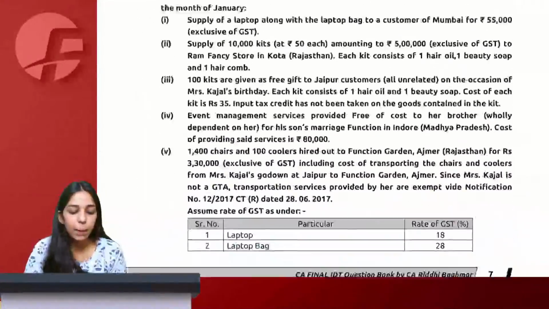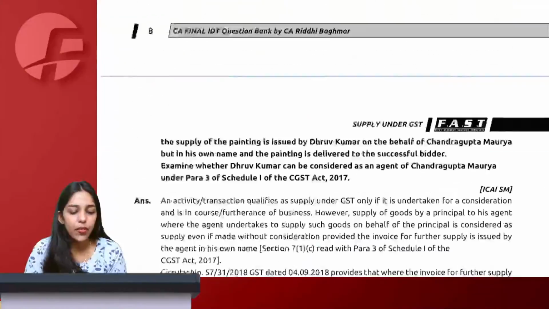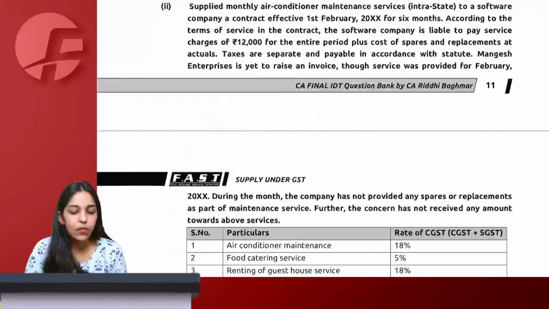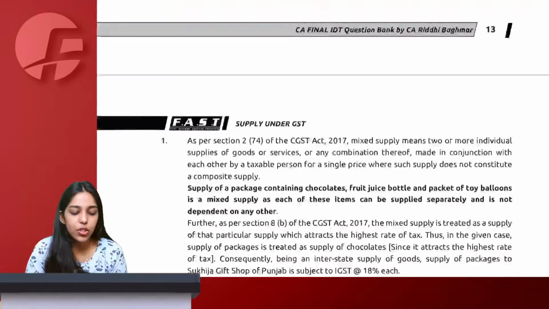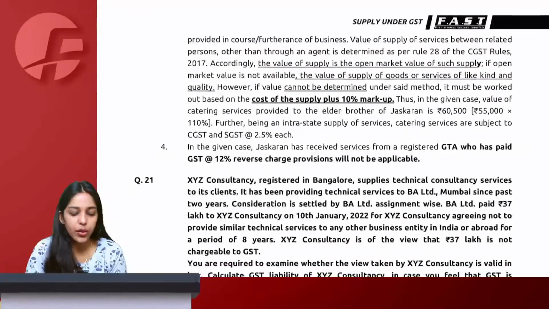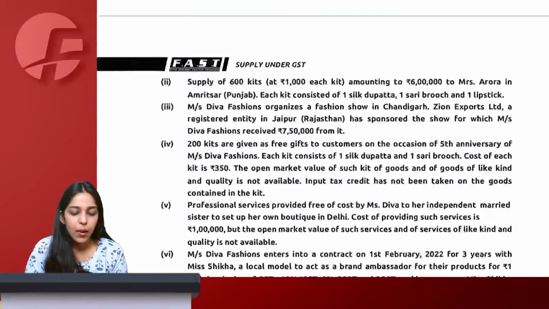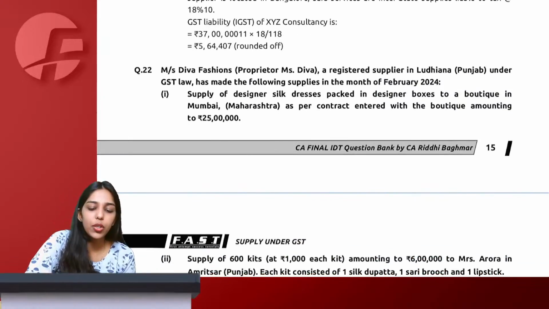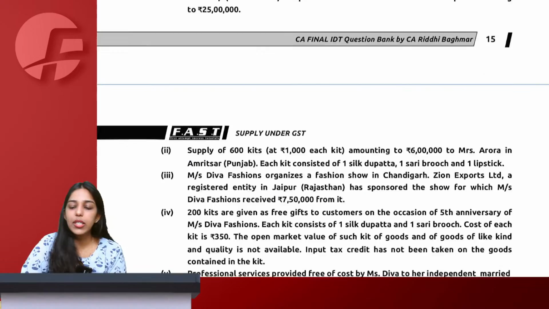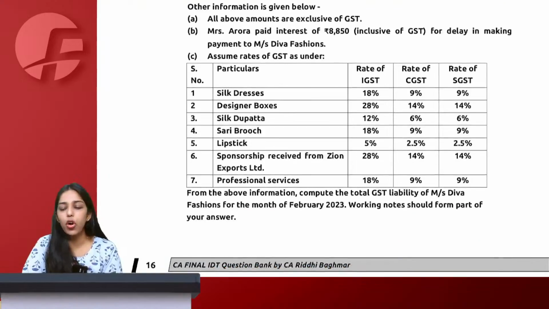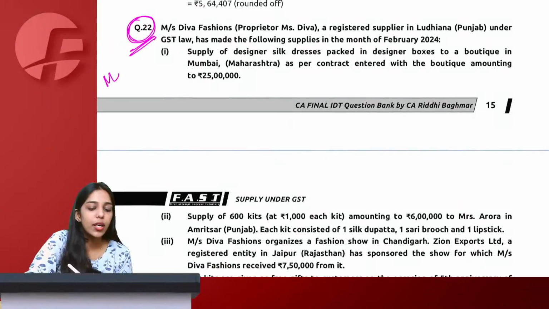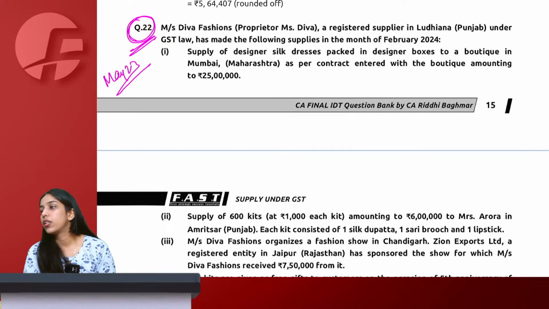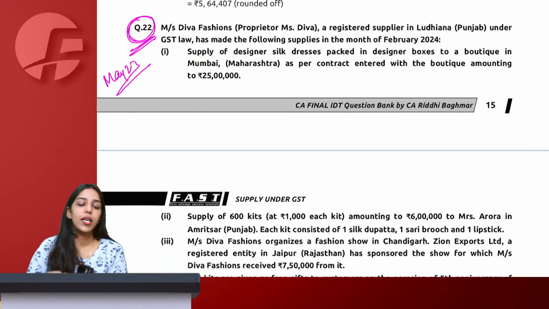Done hai? Chalo. Tell me, is it clear to all of us? Then we solve a good past exam question to make sure we understand how to write the practical questions. Okay, come to question 22, Messrs. Diva Fashion. This is a recent question, I guess if I'm not wrong, May 23 examination. This question was asked in May 23 examination. Chalo. With me everyone? Yes ma'am.